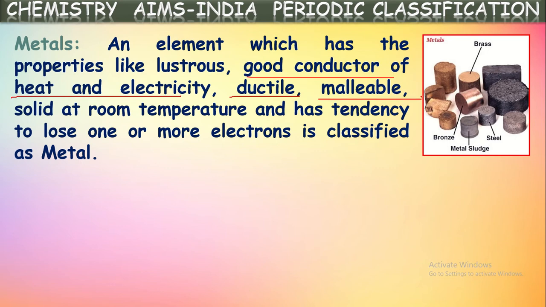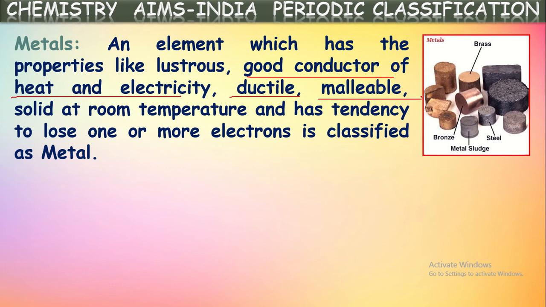What does it mean? They can be beaten into thin sheets, and they are solids at room temperature and have the tendency to lose one or more electrons so that they can form positive ions. So those elements which have these properties he classified as metals.